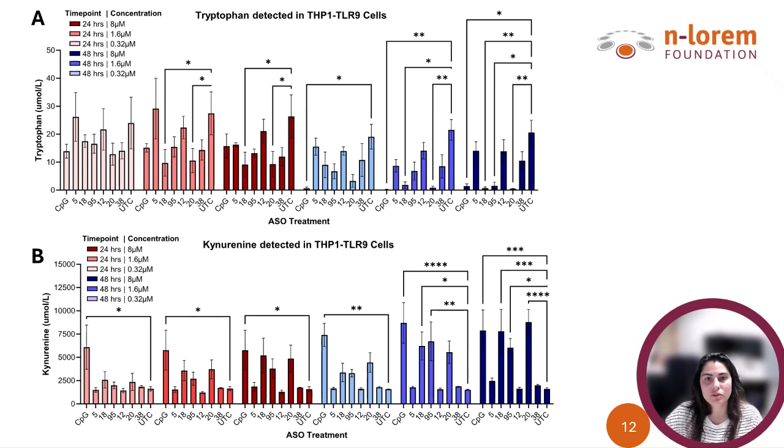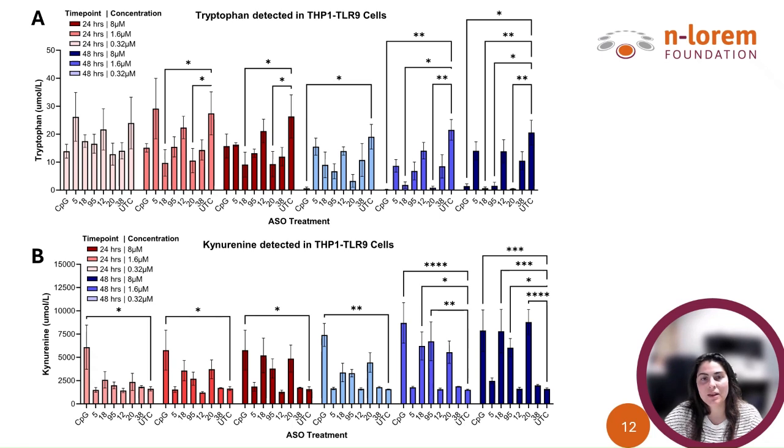We performed a dose-response study at 0.32, 1.6, and 8 micromolar, and collected samples at 24 and 48 hours to assess both early and peak activity. While all PS-ASOs caused some decrease in tryptophan, only those that produced a simultaneous increase in kynurenine were considered to have active IDO1 enzyme.